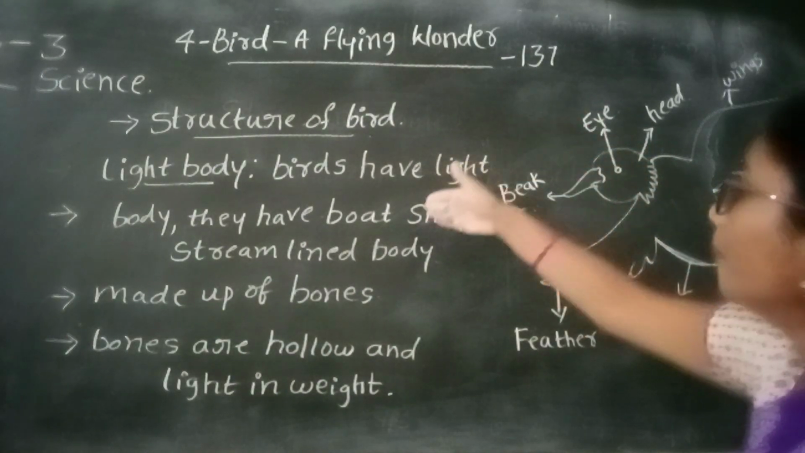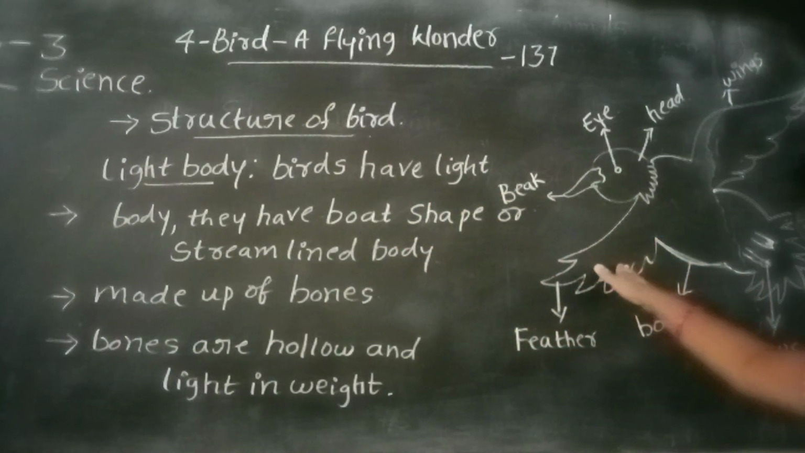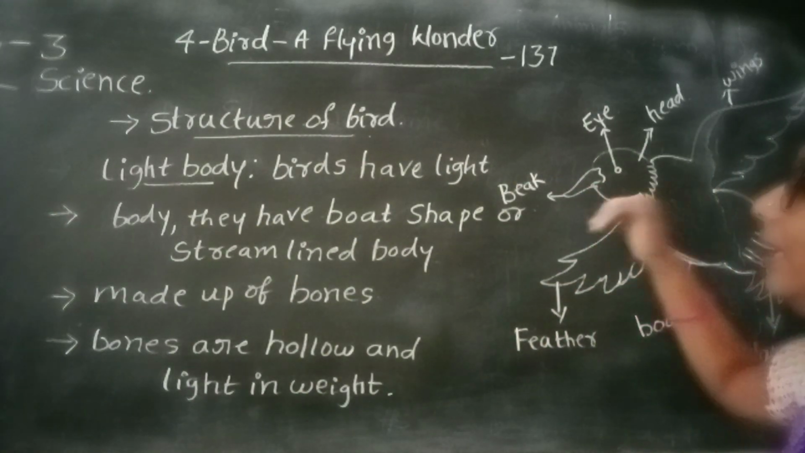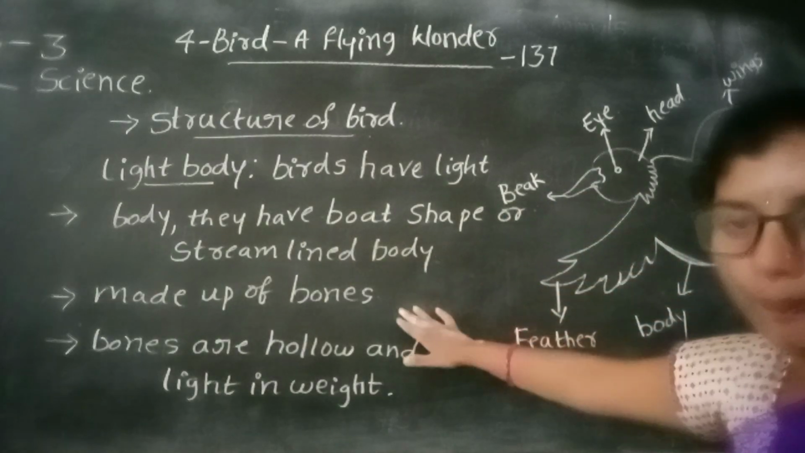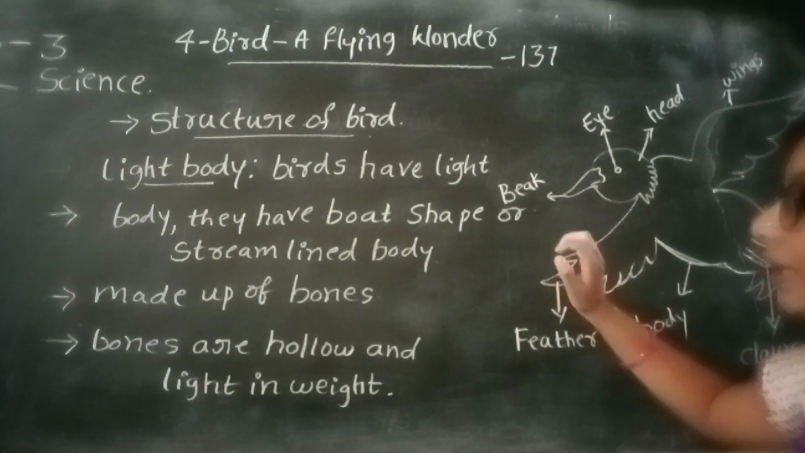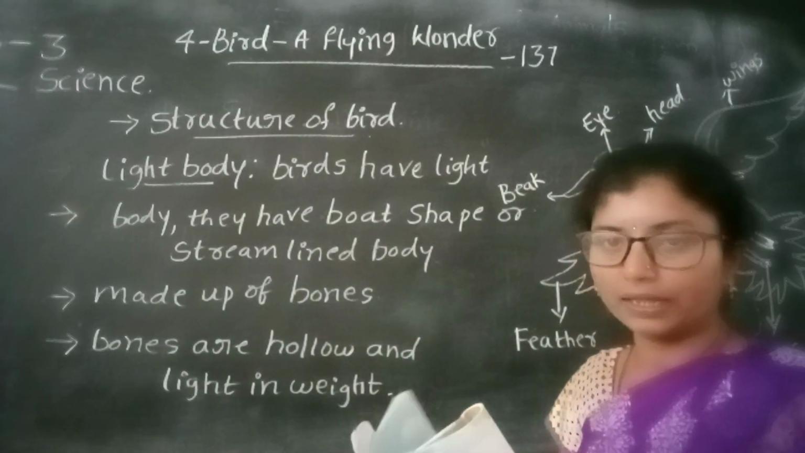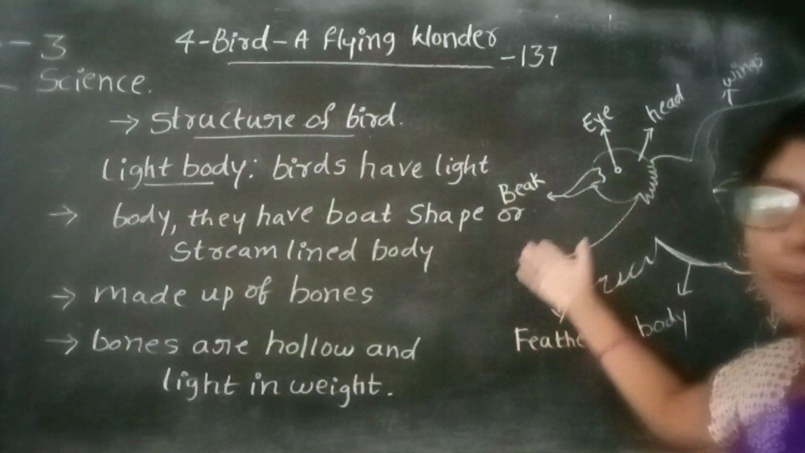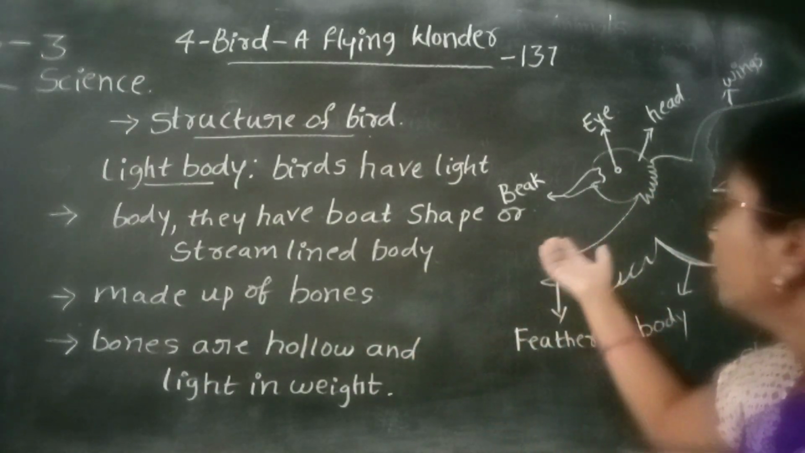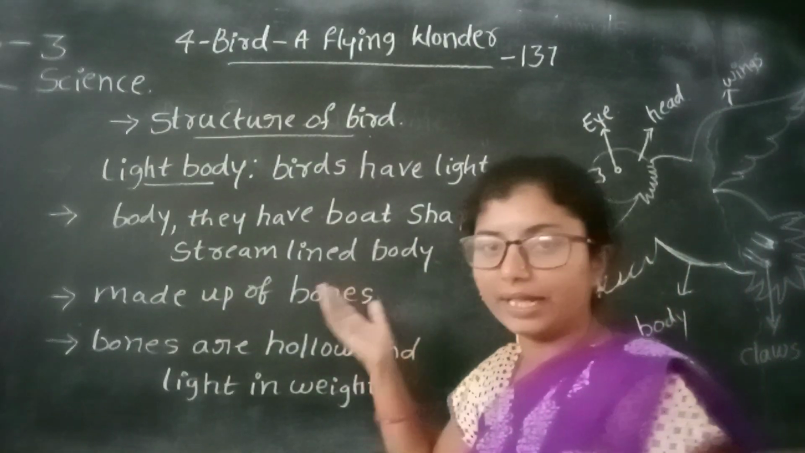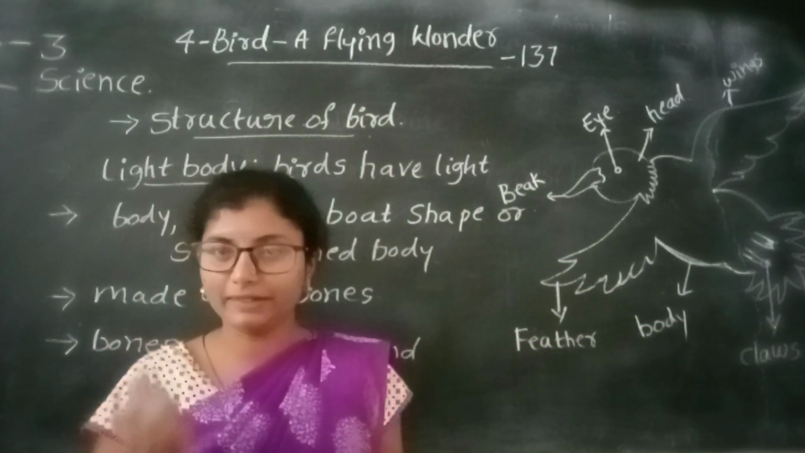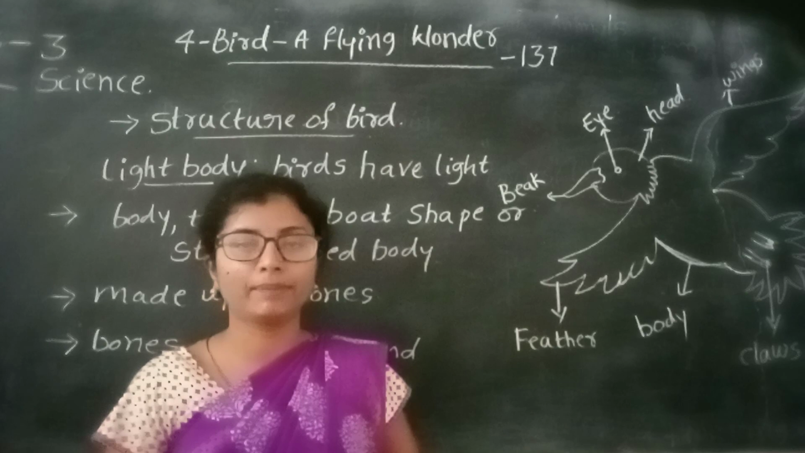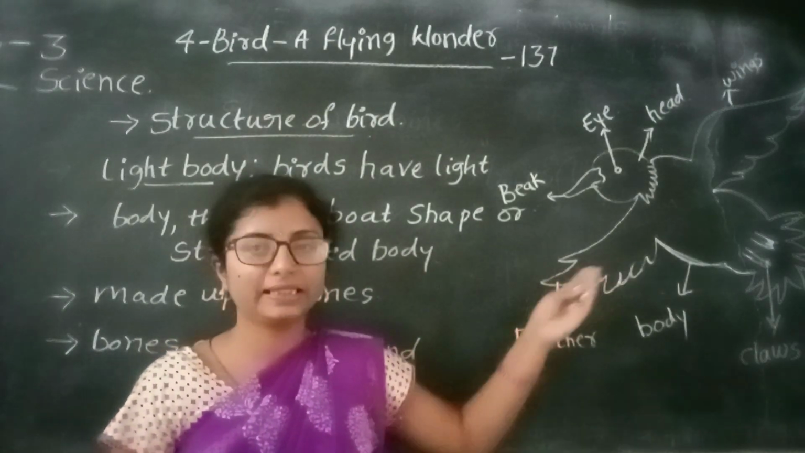It has a boat-shaped or streamlined body structure. This bird's body is made up of bones. These bones are hollow. Hollow means empty inside. These hollow bones make a bird's body light in weight. With the help of these hollow bones, birds fly easily in the air.